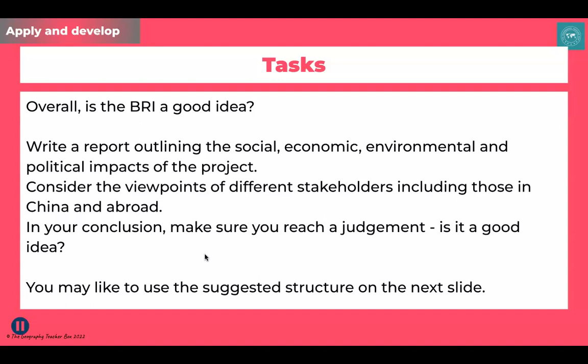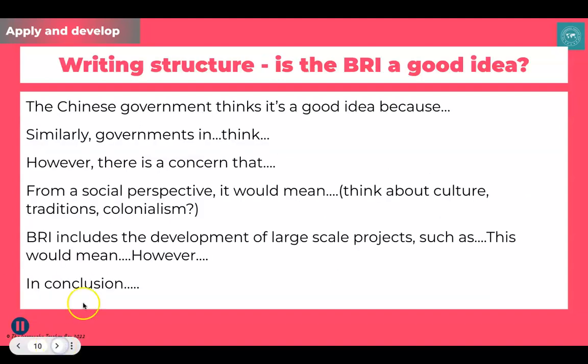Now the next slide, I've given you a possible structure. So it gives you some sentence starters that you might want to include. So it's up to you. You don't need to stick to this layout, but it may be a way that you want to help you get into how you're going to write. Okay? Have a good go at that. Pause the video and let's get cracking.